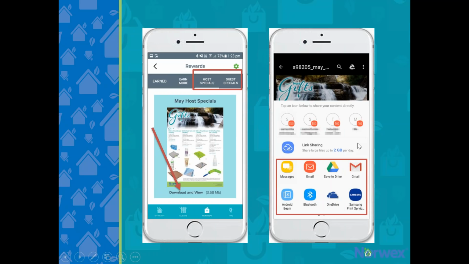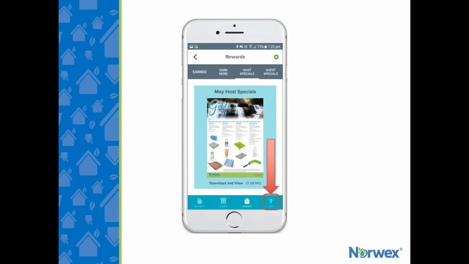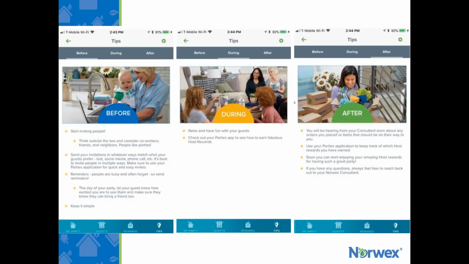Don't forget to check out the great information on the tips page. You will find some top tips to ensure that the party is a huge success. Note that self-hosting parties will show tips for hosting a party, whereas for non-self-hosting parties, which you as a consultant could see as well, those tips will be tailored for you as a consultant to help your host.